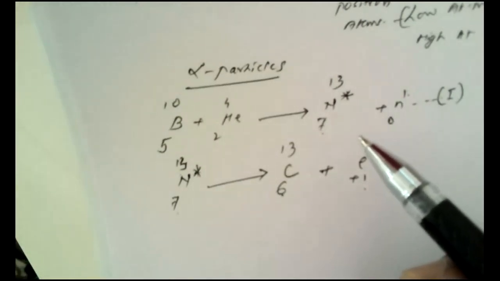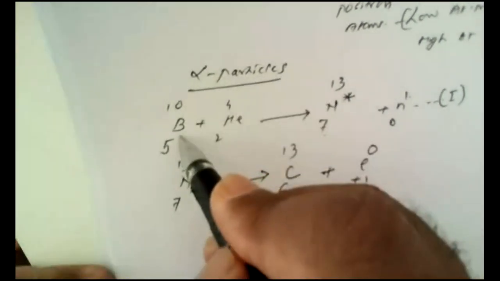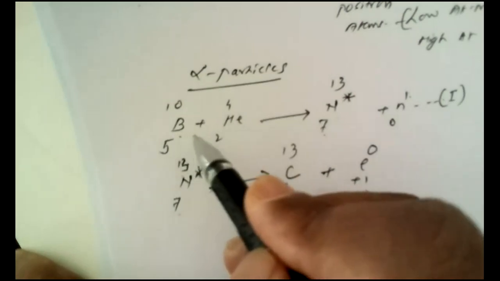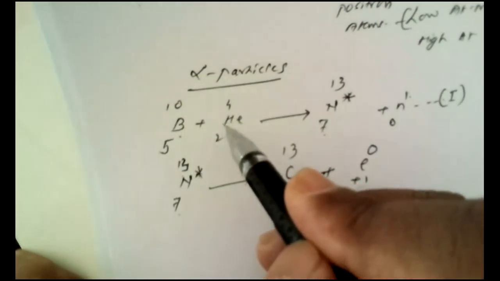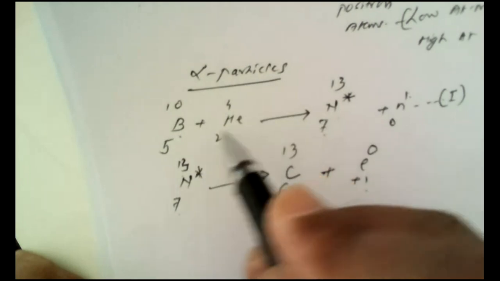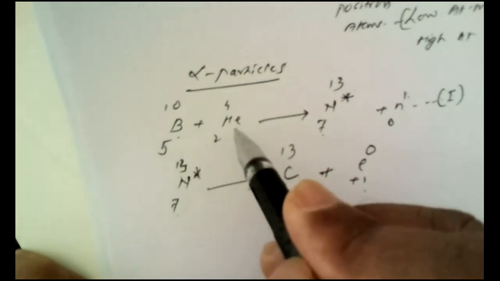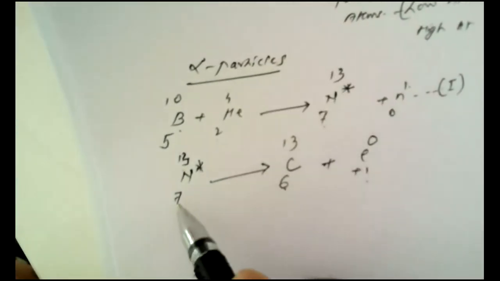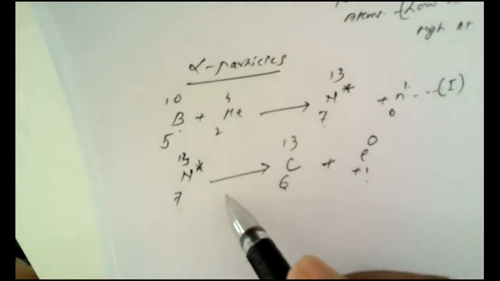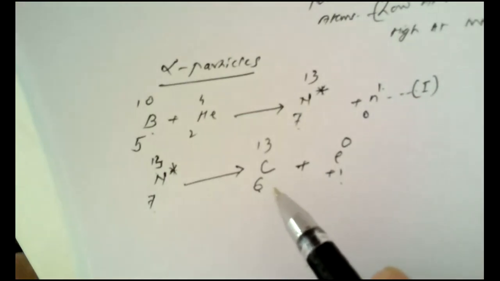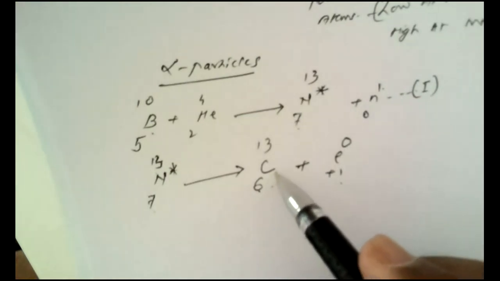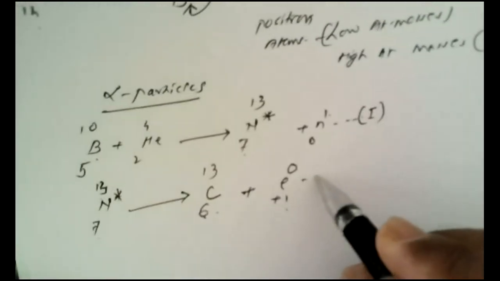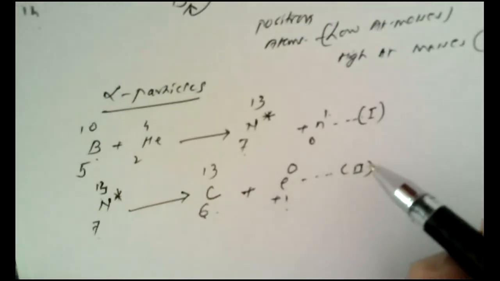So from this boron, a radioisotope has been obtained. That means the radioactivity is induced by artificial means. That means by bombarding this boron with alpha particles, we have obtained a radionitrogen. This radionitrogen disintegrates and forms a stable element such as carbon 6, 13 with the ejection of the positron. So this is known as the second step of the reaction.